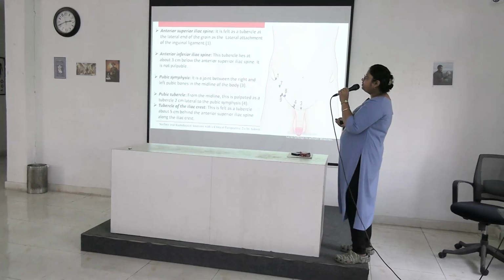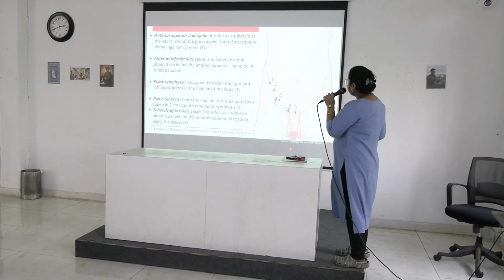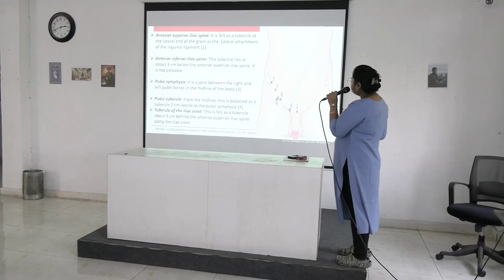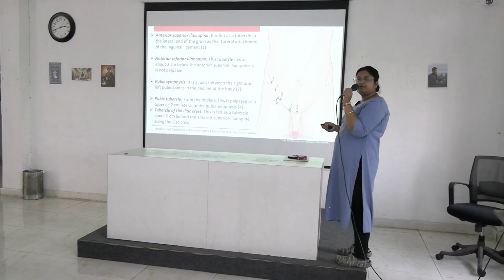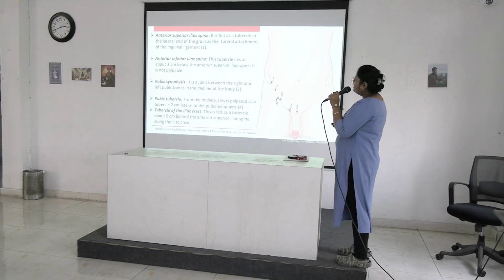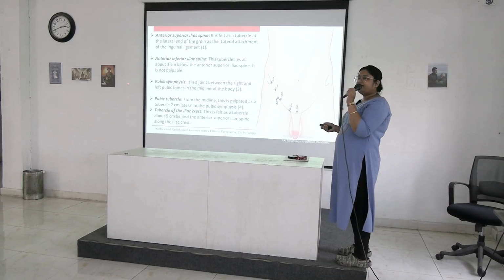Next is pubic symphysis. It is the joint between the right and left pubic bones. Here, the third point is the pubic symphysis and it lies in the midline of the body. Okay, point number 3.